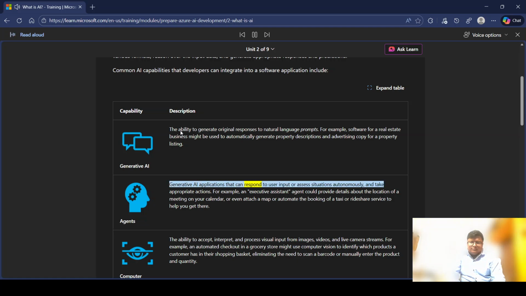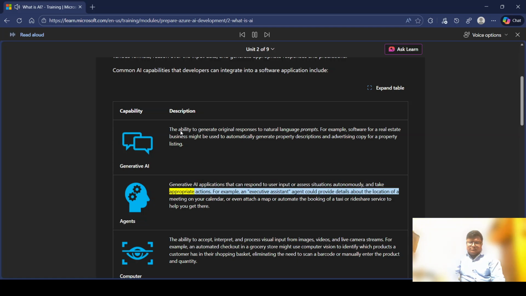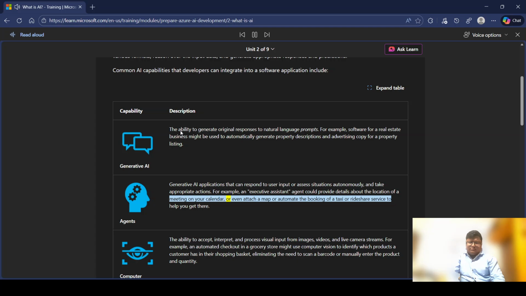Agents. Generative AI applications that can respond to user input or assess situations autonomously and take appropriate actions. For example, an executive assistant agent could provide details about the location of a meeting on your calendar, or even attach a map or automate the booking of a taxi or rideshare service to help you get there.